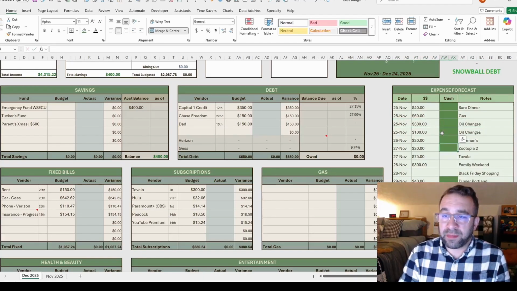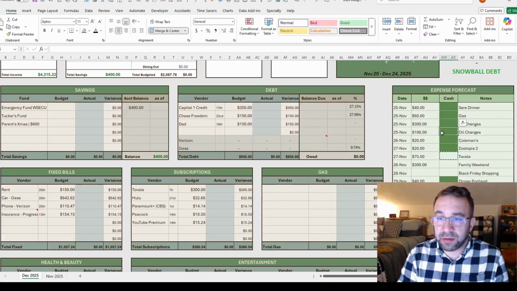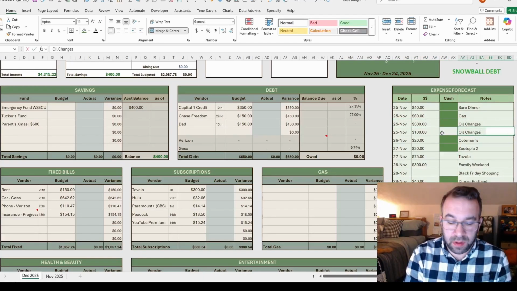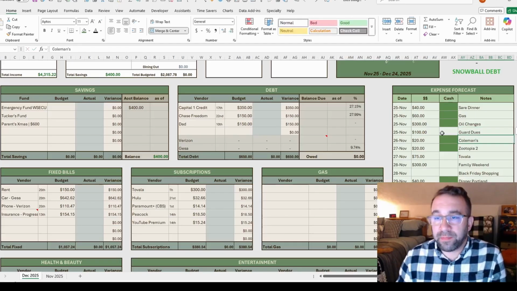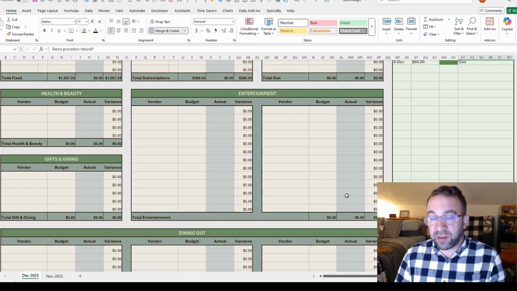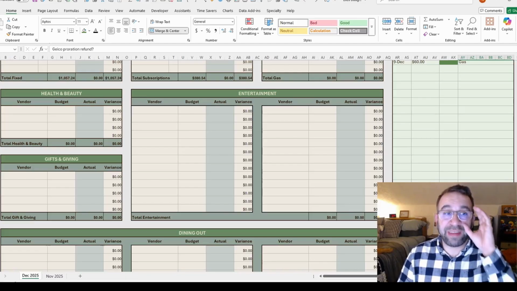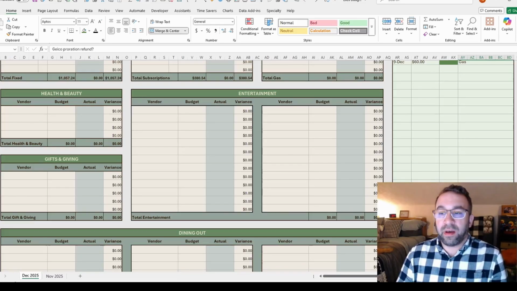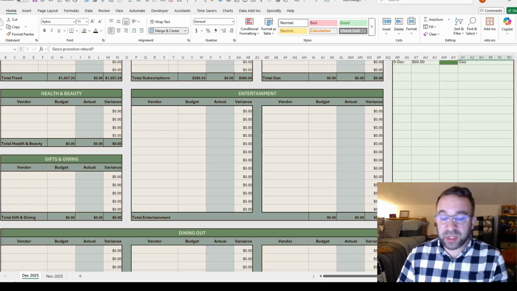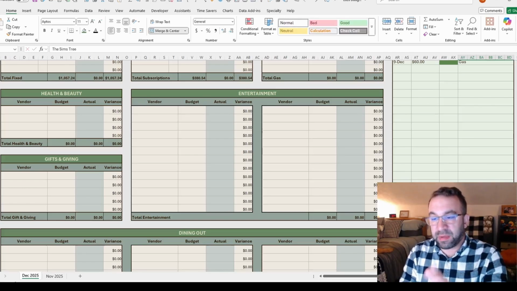And this will not be cash. Geico: I used to have Geico insurance, but a few weeks ago I switched to Progressive, which is saving me $100 a month. When I canceled, they were going to send me a proration refund. I have not seen that, and I don't really know how that's working. I'm going to leave it here just because it's on my radar.